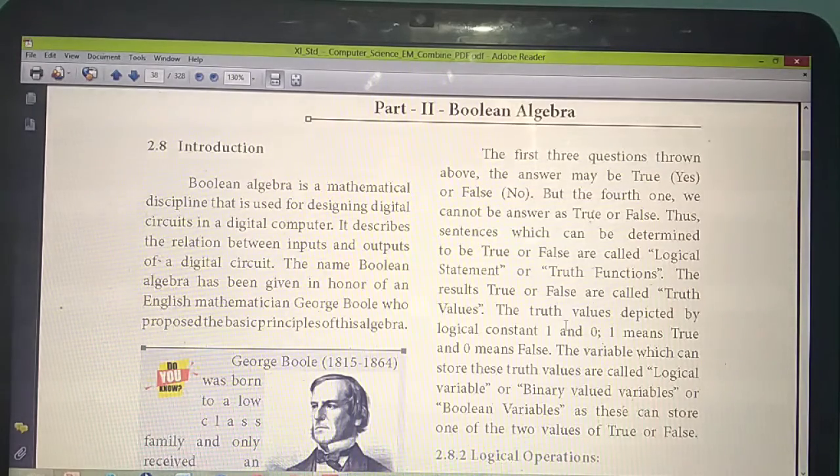Understand? So the sentence which will give the answer as true or false, we are calling as which one? Truth functions or logical statement. So the truth function means the sentence. For which sentence you are making the answer true or false, that sentence we are calling as which one? Truth functions or logical statement. That statements are sentences. The values or results.